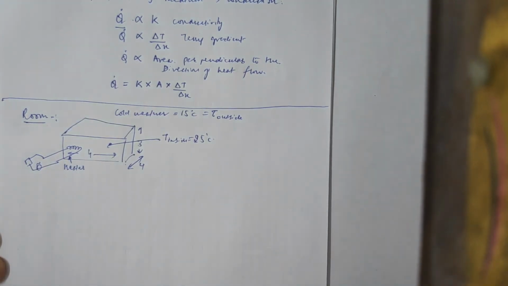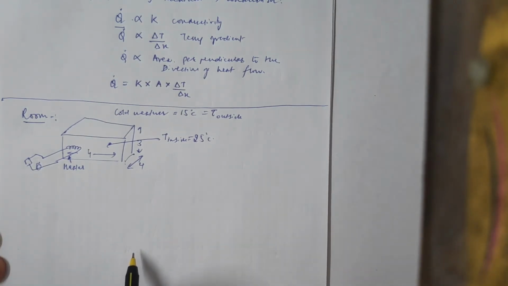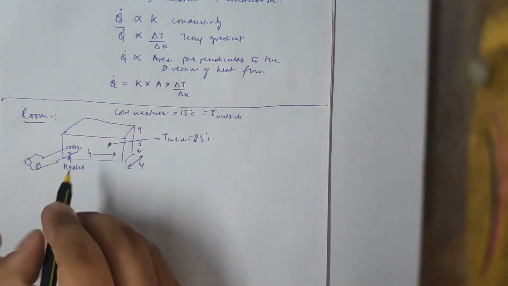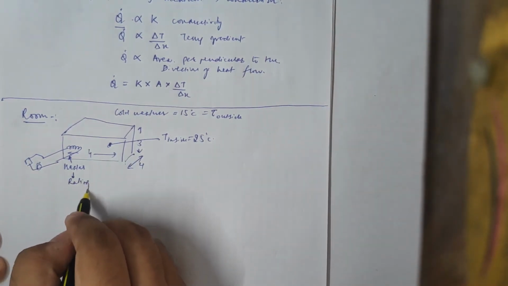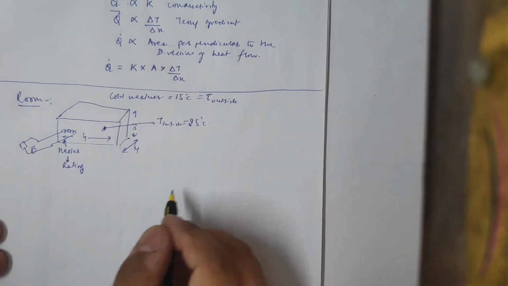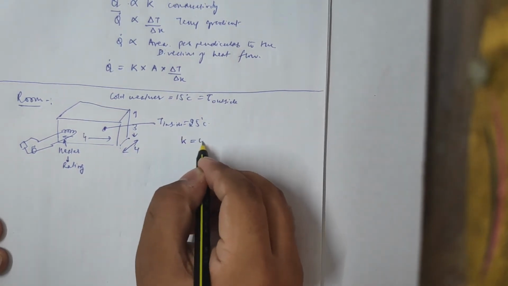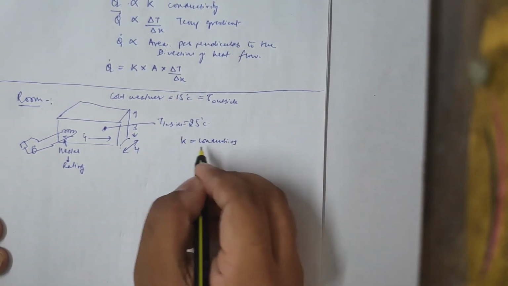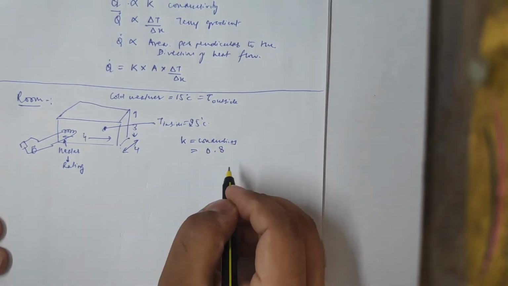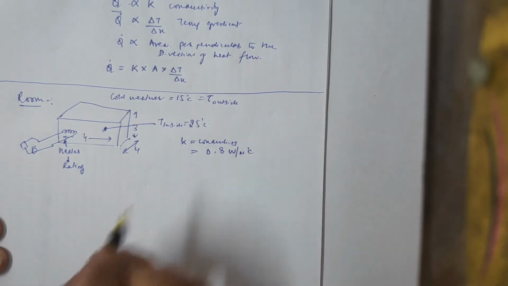Now I want to know the rating of this heater. कि हीटर मुझे कितना वाट का लगाना पड़ेगा. This rating of this heater can be explained to us very easily by the Fourier law of heat conduction. Now the room, as we know, it is made of mortar. Usually 9-inch wall is there, 9 इंची का दीवार रहता है. And the conductivity K for the mortar is usually 0.8 watt per meter degree centigrade.